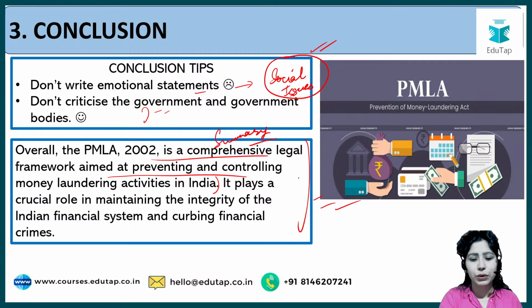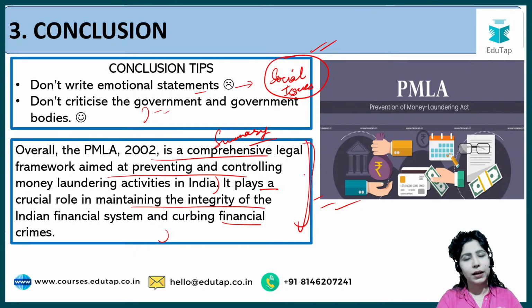Conclusions are very easy to write. It plays a crucial role in maintaining the integrity of Indian financial system. I think इतना तो clear है सबको. And curbing financial crimes. ठीक है. तो जब आपके पास solution नहीं है, आप एक 2 lines में summary देकर अपना answer end कर सकते हैं. That is the safest approach.